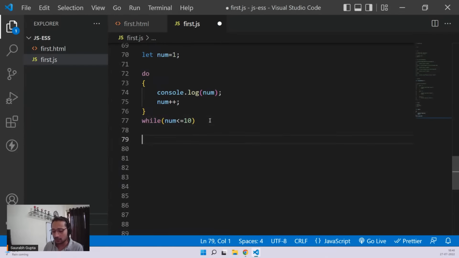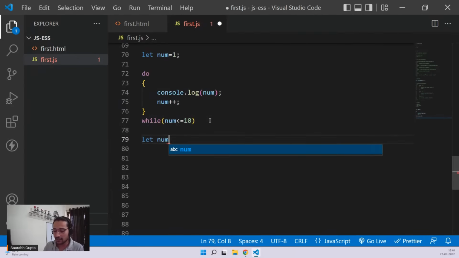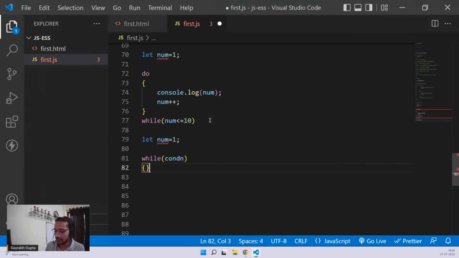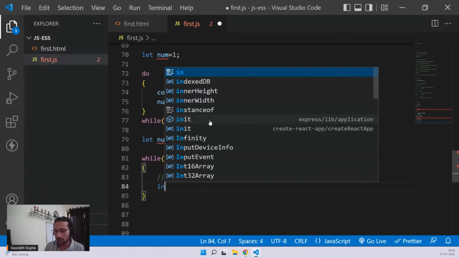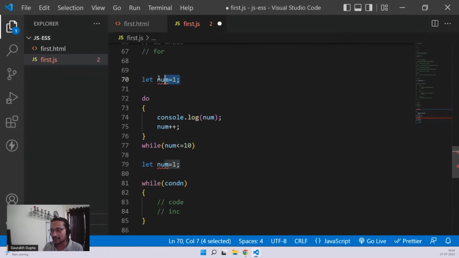If it is a while loop, then also you have to initialize your variable somewhere, right? Like this, let num equal something like that. And then you again write while, and here goes your condition, right? And then inside this, you write your code and also your increment decrement statement. That's the syntax, right? So you perform initialization somewhere else. That is one of the most important things in loop.